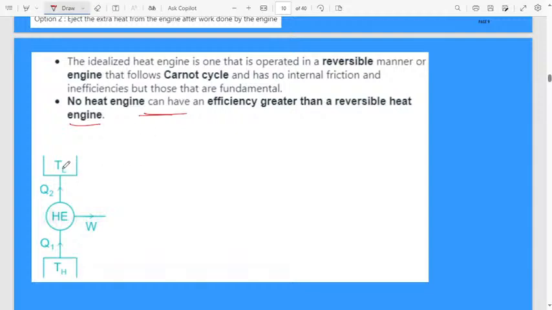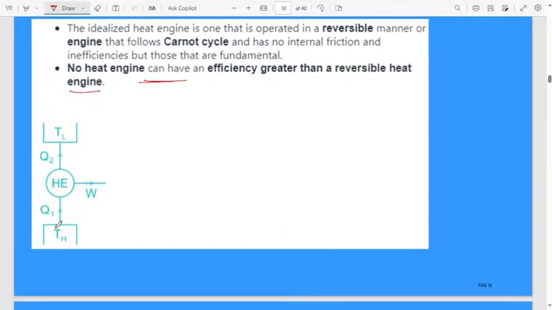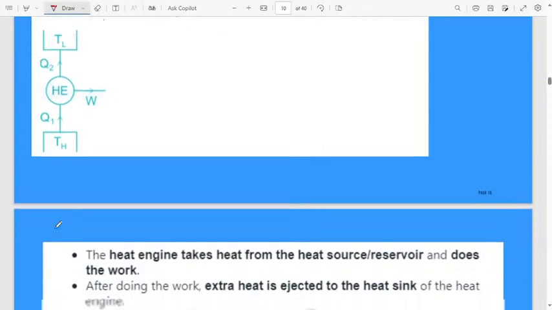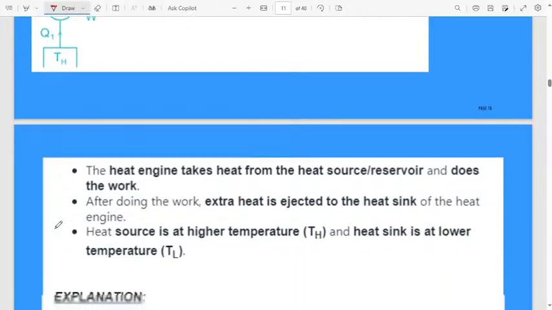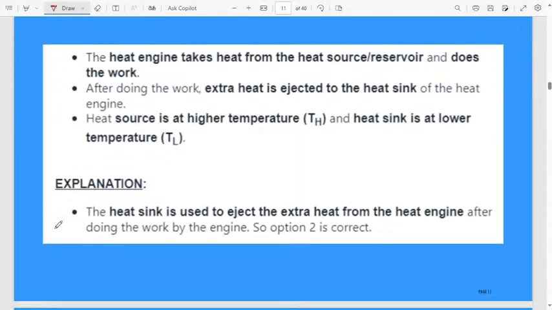Here TL and TH. This is the Carnot engine. It works between two different temperatures, so the amount of heat will be different. When some amount of heat is used for doing work, then after doing the work the extra heat will be there, and that heat will be ejected with the help of the sink.